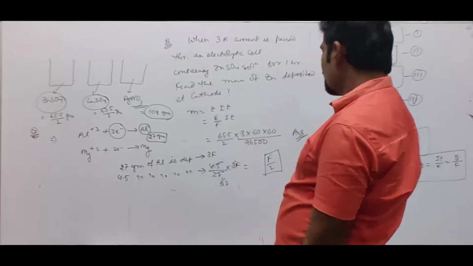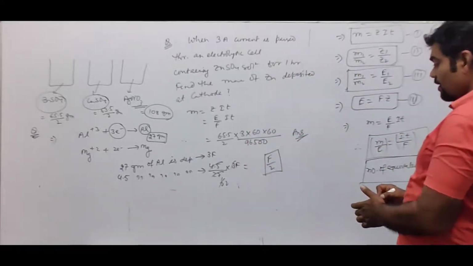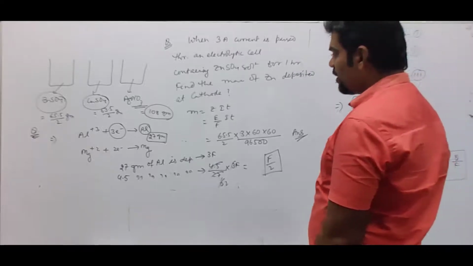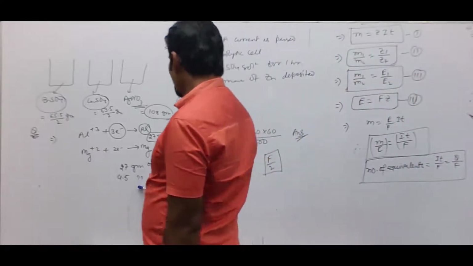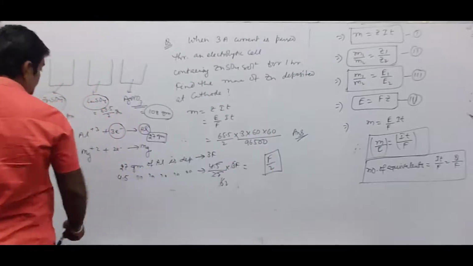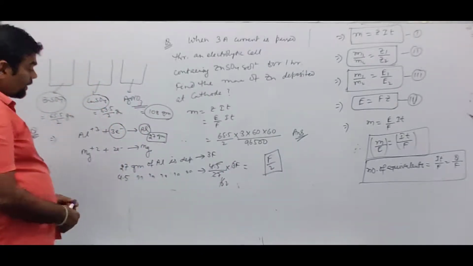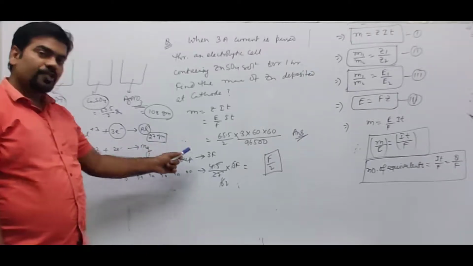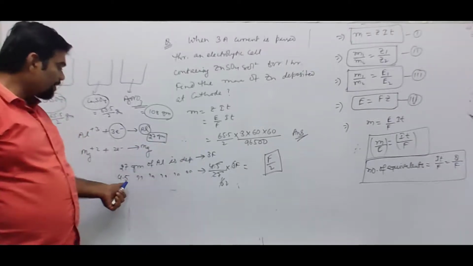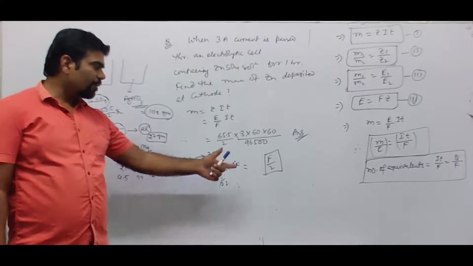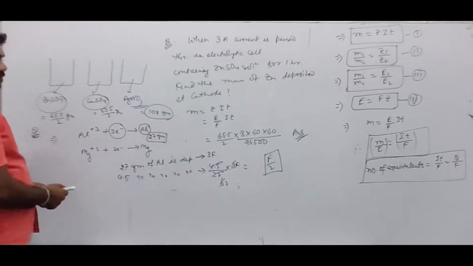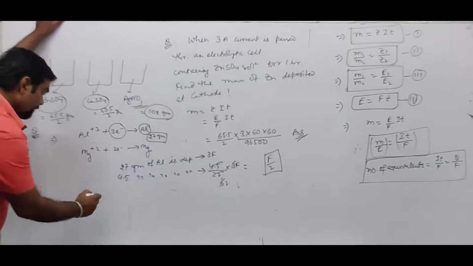So what quantity of electricity is required? F by 2 quantity of electricity is required to deposit 4.5 gram of aluminium. Alright, 27 gram is deposited by using 3 Faraday of charge. So 4.5 gram is being deposited by using F by 2 Faraday charge, that is half Faraday charge. No problem.